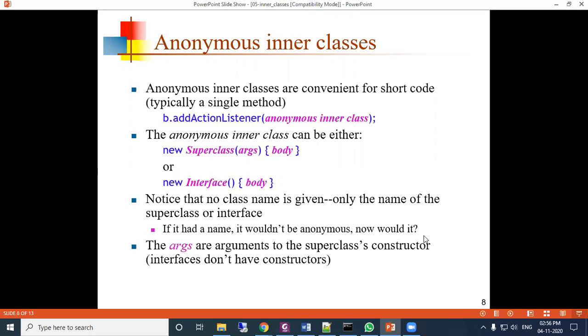The args are the arguments to the superclass constructor. If you need to call the constructor, then you can pass arguments.